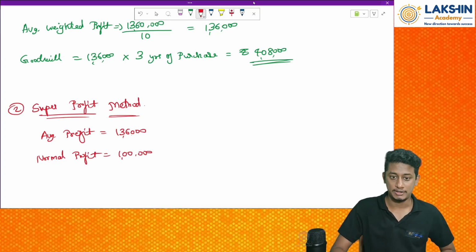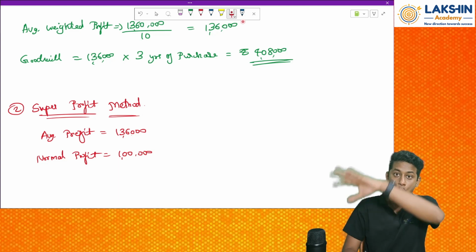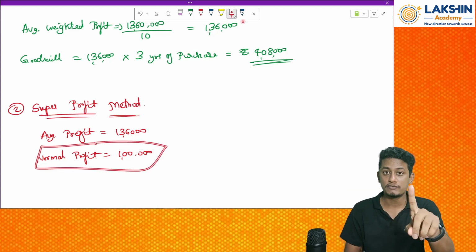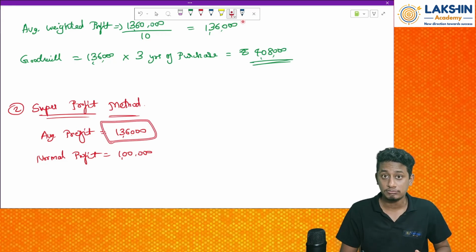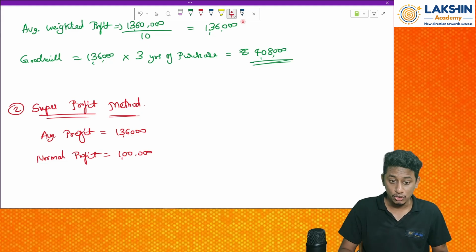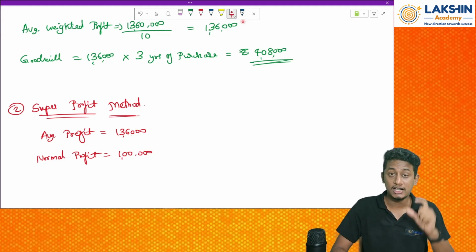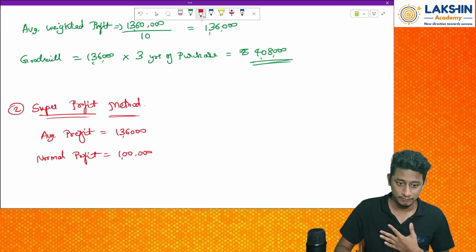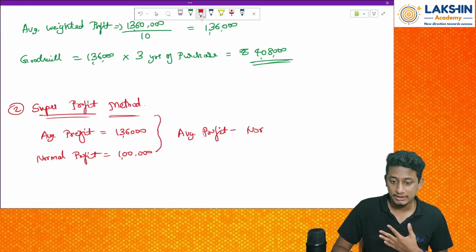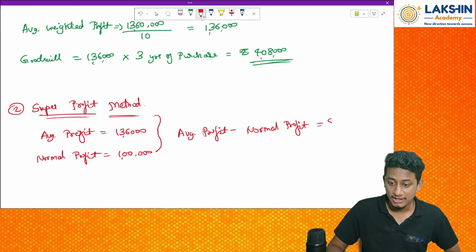Right. Now compare. The whole industry is earning only rupees 1 lakh as a yearly profit. But how much am I earning? I am earning 1,36,000 rupees. So the difference is the reputation or advantage, the goodwill that I have. The difference between my average profit minus my normal profit is what is called super profit.